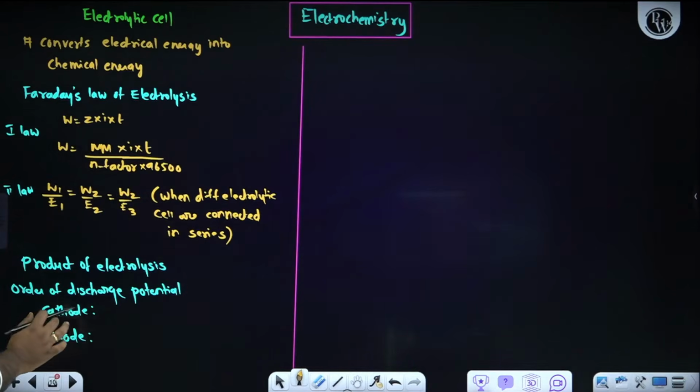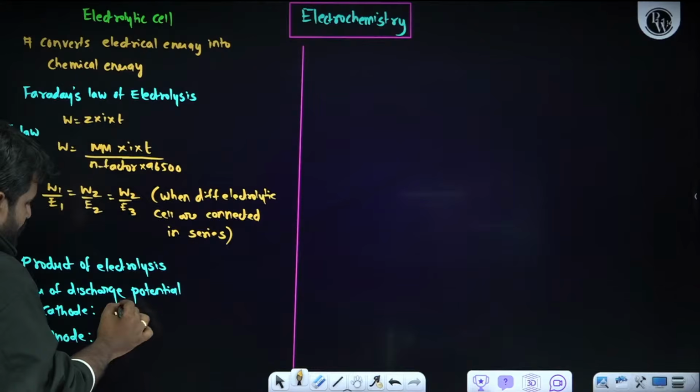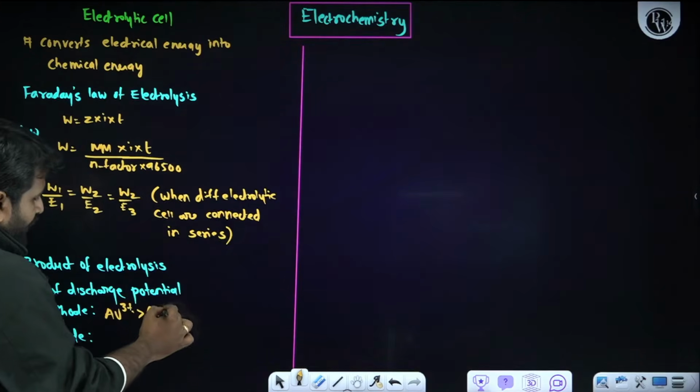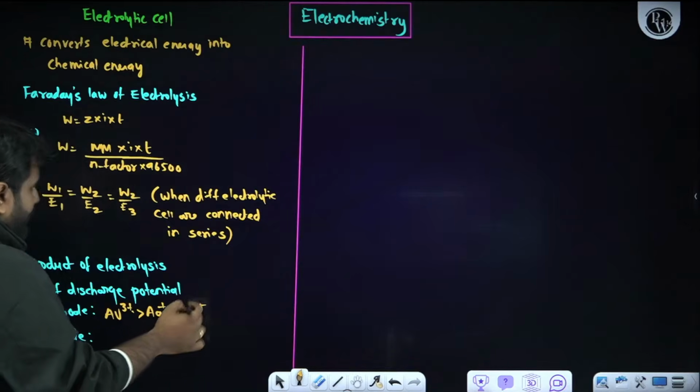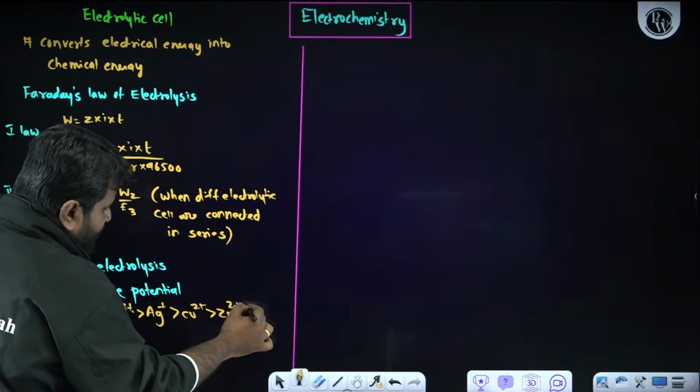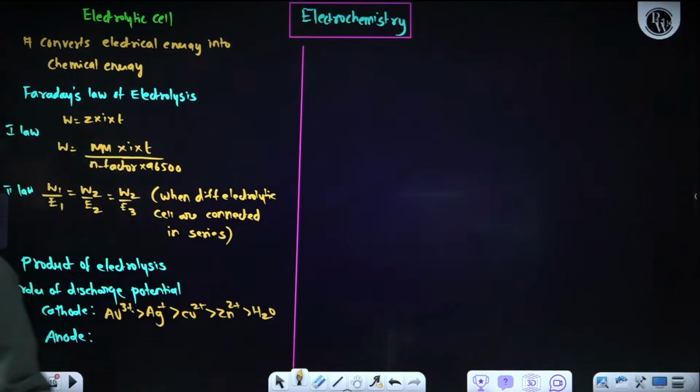If I talk about the cathode, the order is Au3+ is greater than Ag+, Ag+ greater than Cu2+, then Cu2+ has greater potential than Zn2+, then water.